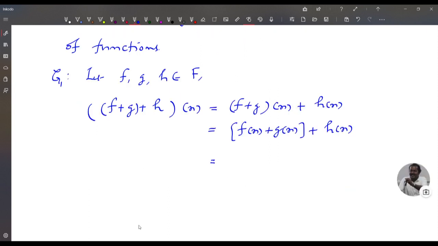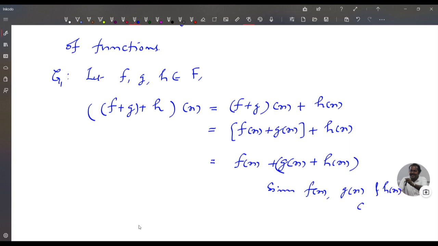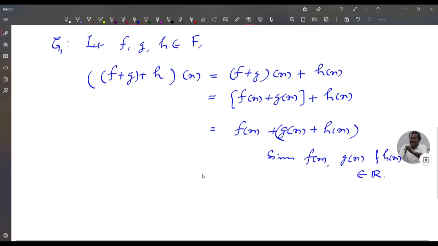So this is equal to f(x) + (g(x) + h(x)), since associativity holds in R, and f(x), g(x) and h(x) belong to R. So this is equal to f(x) + (g + h)(x).